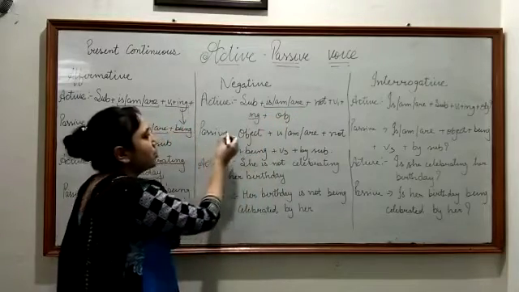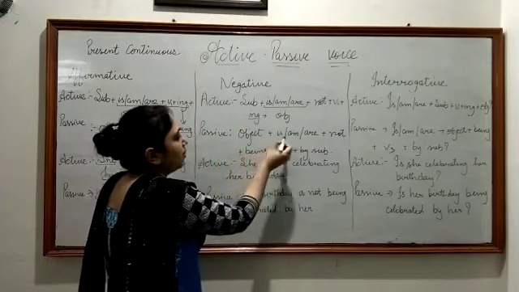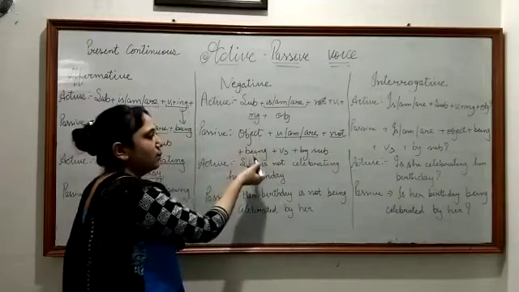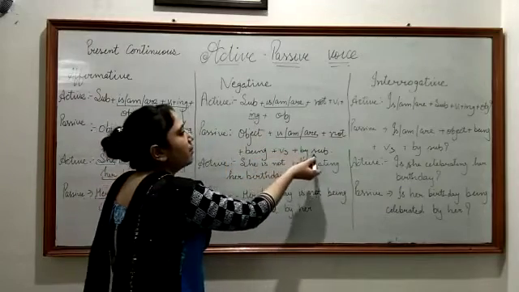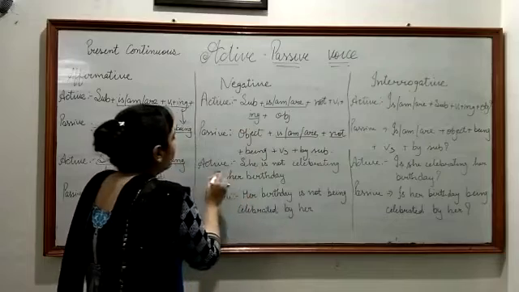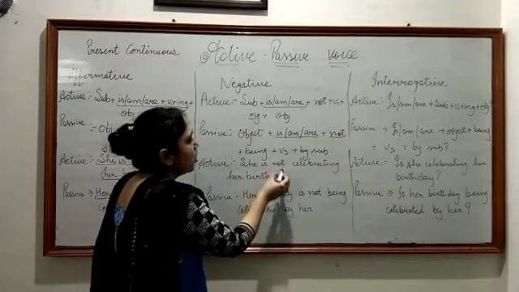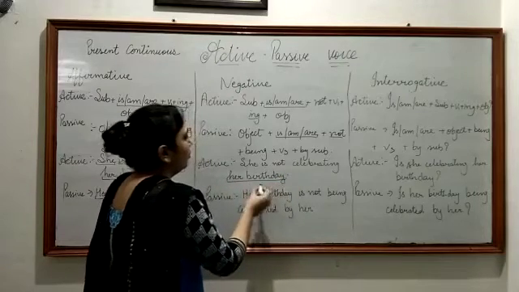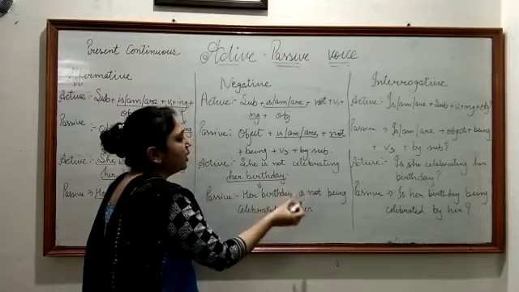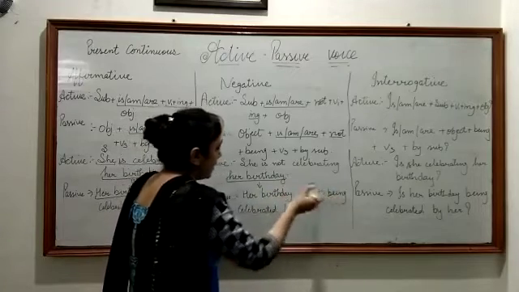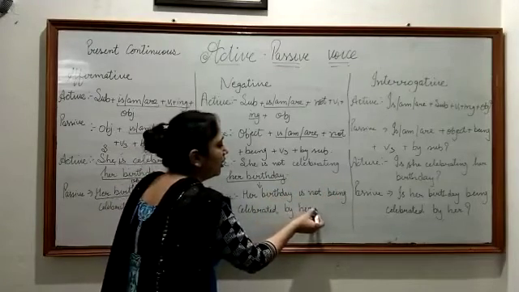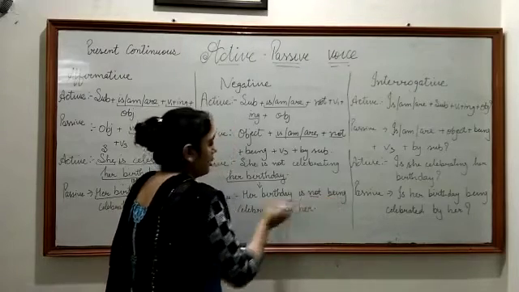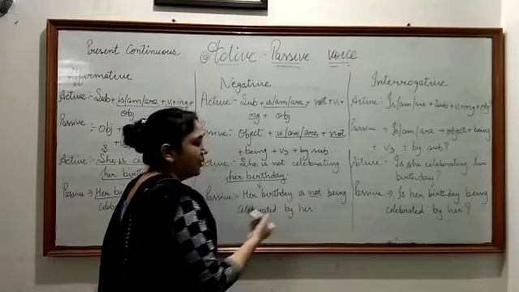So in passive when we change it, it will be object plus is/am/are plus not plus being, and ing will change into being, plus V3 plus by subject. So here is one example, like she is not celebrating her birthday. As this is your object, we will move this forward. Her birthday is not being celebrated by her. Means you have to put not in between is and being. Her birthday is not being celebrated by her.